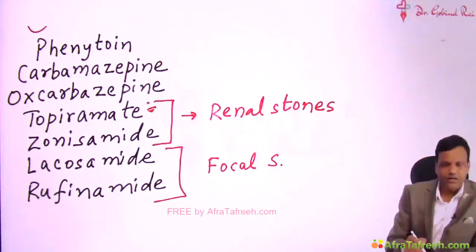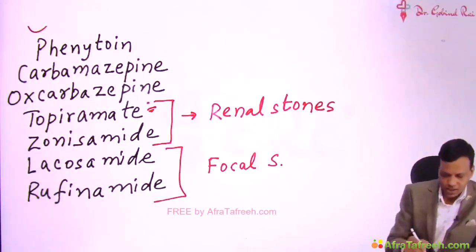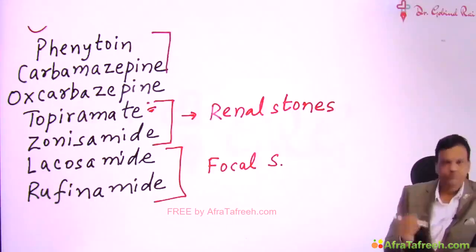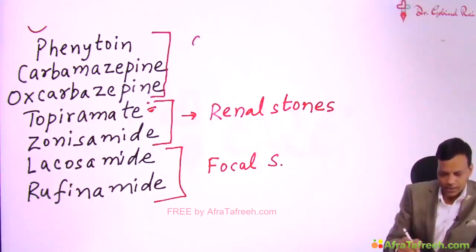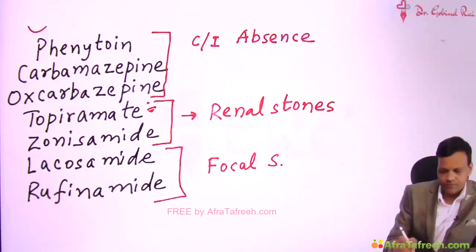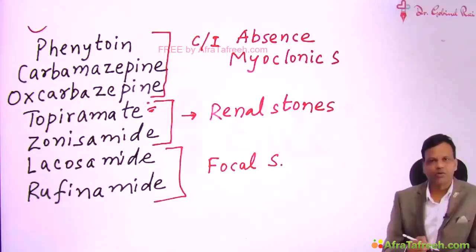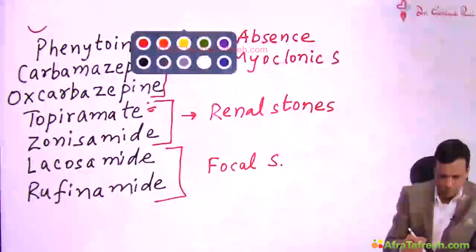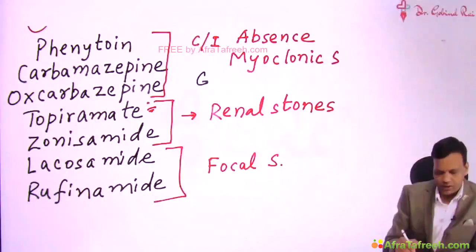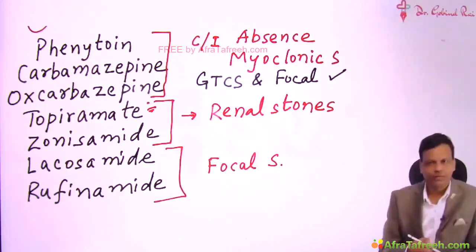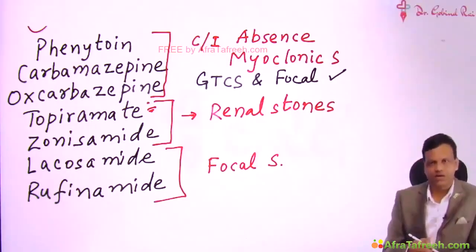The next drugs are carbamazepine and phenytoin-like drugs. The special point about these drugs to remember: these drugs are contraindicated in absence and myoclonic seizures. They can precipitate absence and myoclonic seizures. These are useful in generalized tonic-clonic seizures and focal seizures, but absence and myoclonic seizures, they are contraindicated.